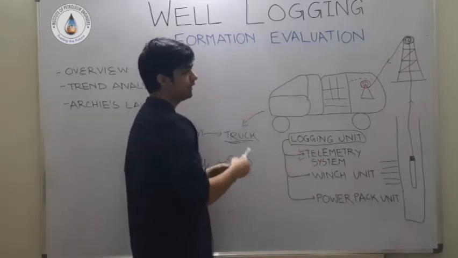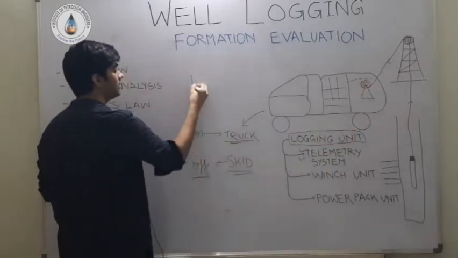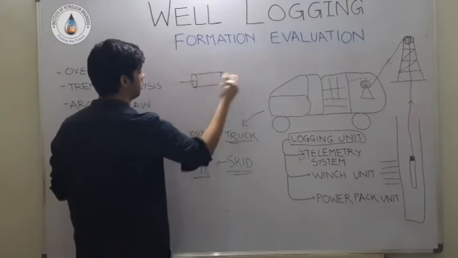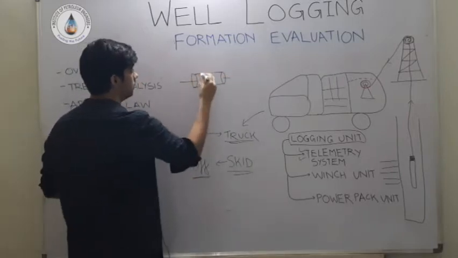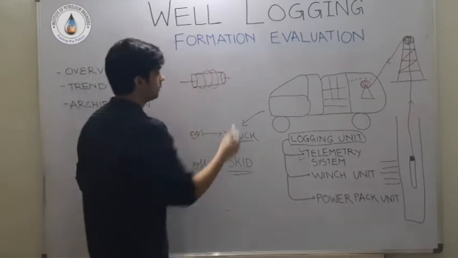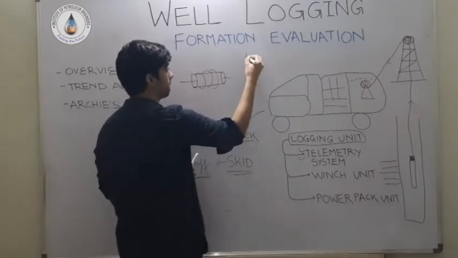Now there's one thing called the winch. A winch is nothing but a spool. It is a reservoir of wire line, and this wire line is an armored cable.